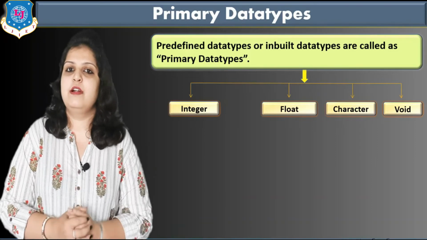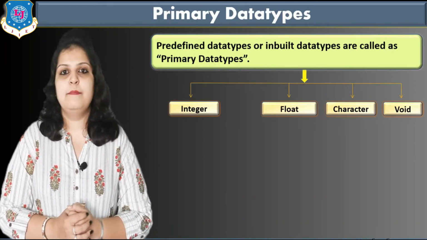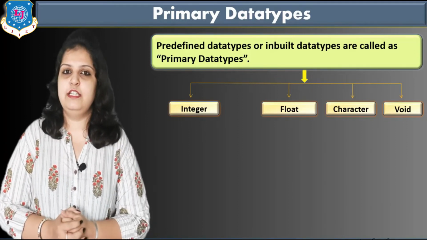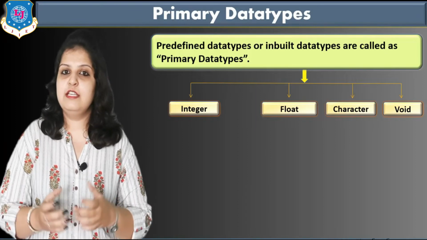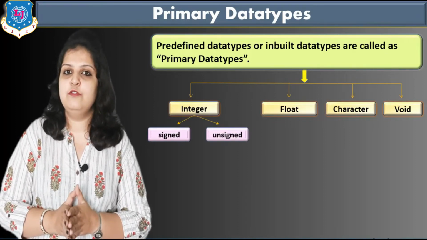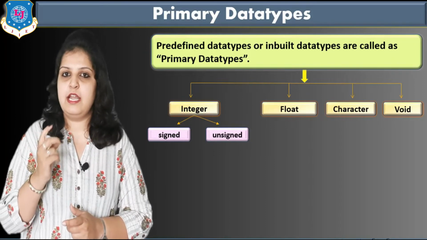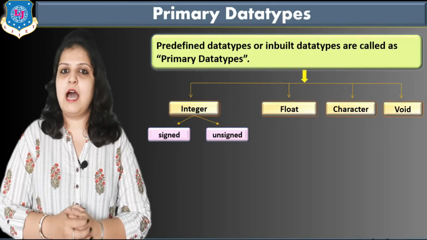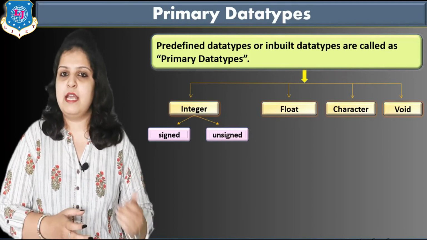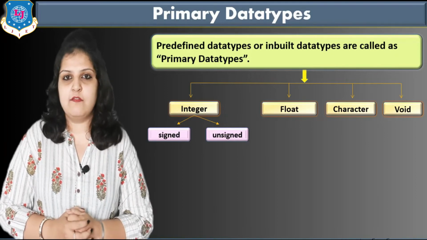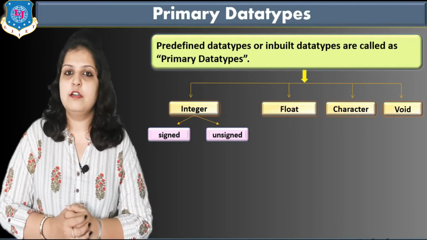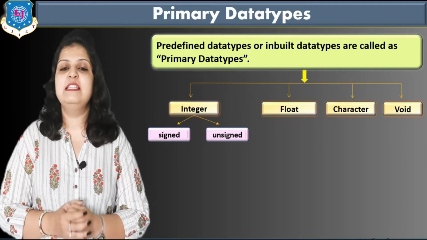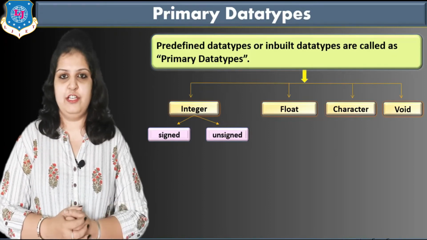We already used one data type, float, in our previous practical session. Float is used for real numbers, and integer is used for decimal numbers. This integer is again divided into 2 parts: one is signed integer and second is unsigned integer. What do we mean by signed integer? Suppose I write -5, -10, then the minus sign is required before the number. In the same way if I write +5, then the sign is required. So this type of number is called a signed integer.